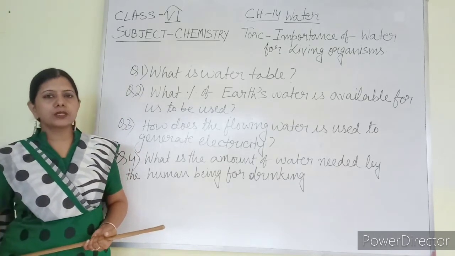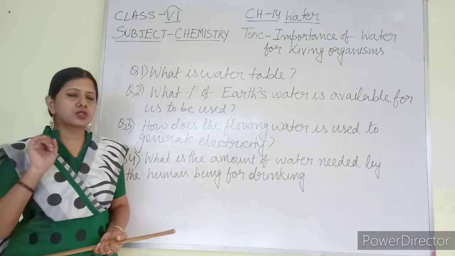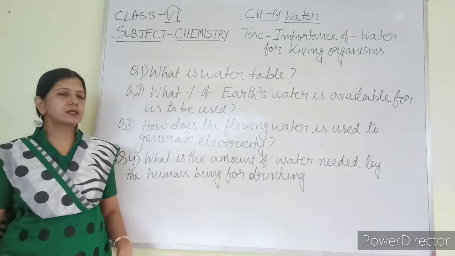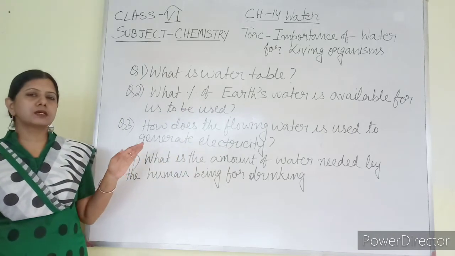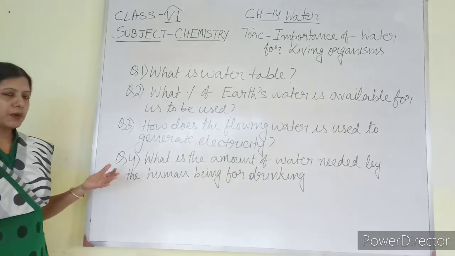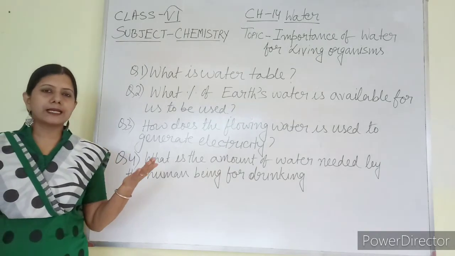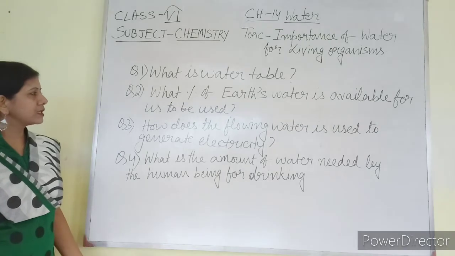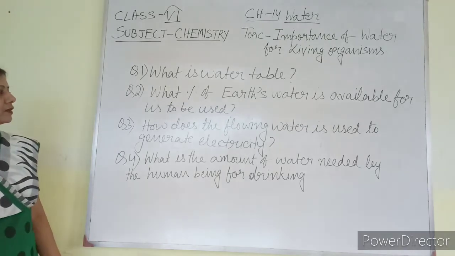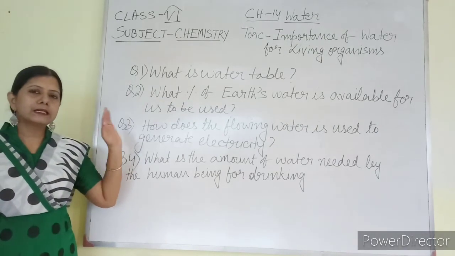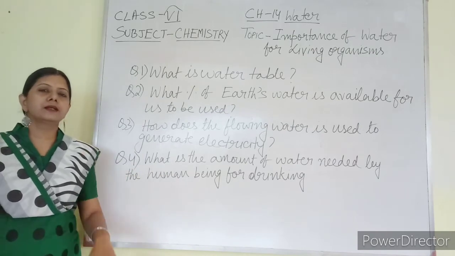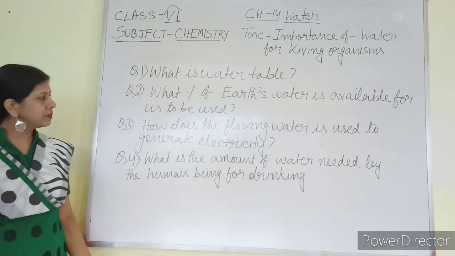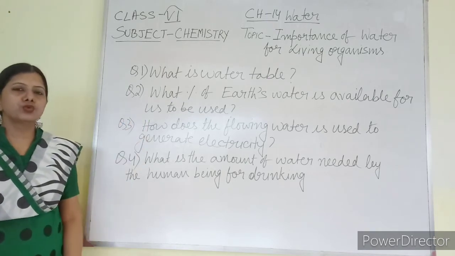Water is present below that also, but the water table is the uppermost layer of the groundwater from the soil. So this answer I am saying, I will not discuss other answers. I may discuss them, but I will not say the answers in this way. Number 2: what percentage of Earth's water is available for us to be used? It is there in your book, so find it out.